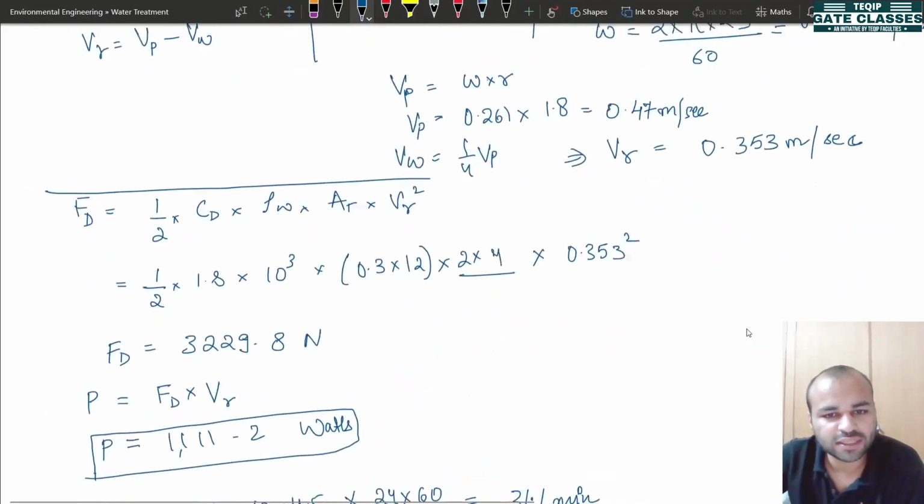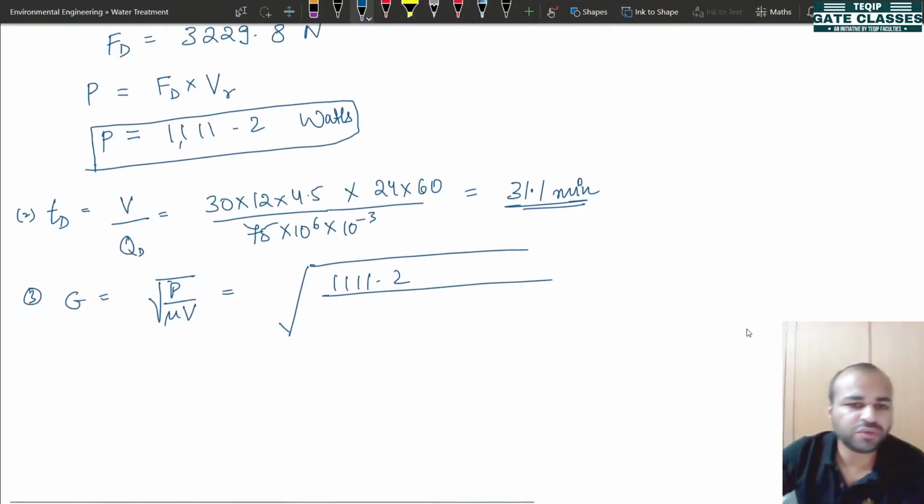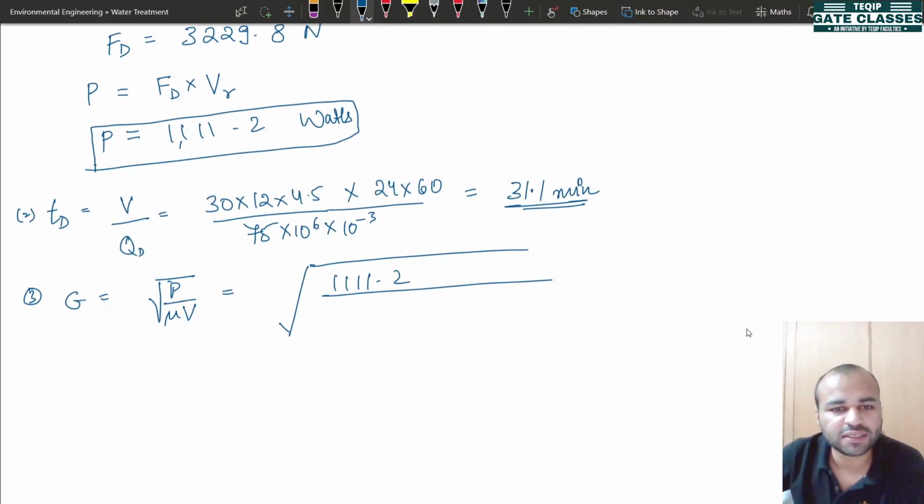Now we know that in this relation we use mu, which is the dynamic viscosity. So I will multiply the density of this fluid, that is water, to get the value of dynamic viscosity. The value of density of water is 10 to the 3, that is 1000. Now multiply it by the volume of the tank, which is 30 into 12 into 4.5.